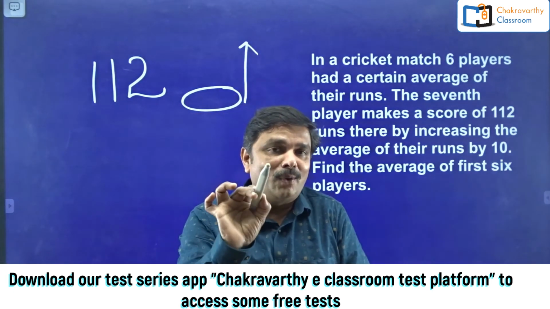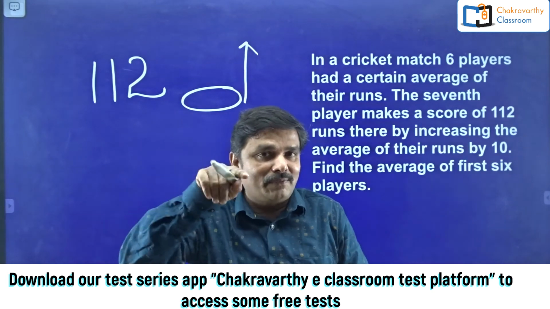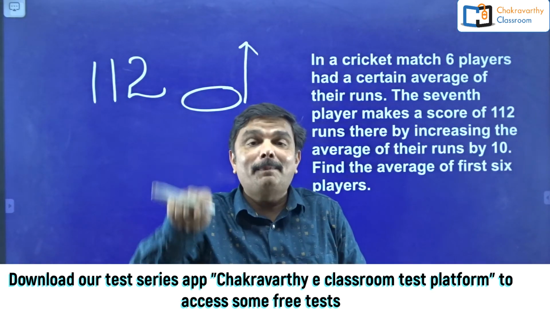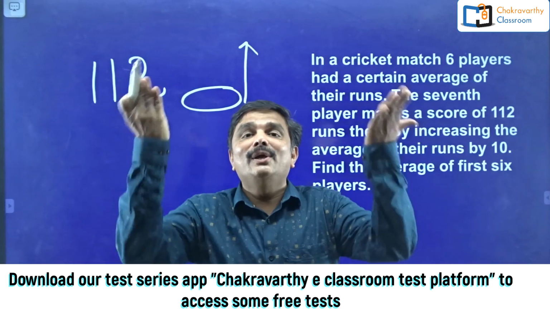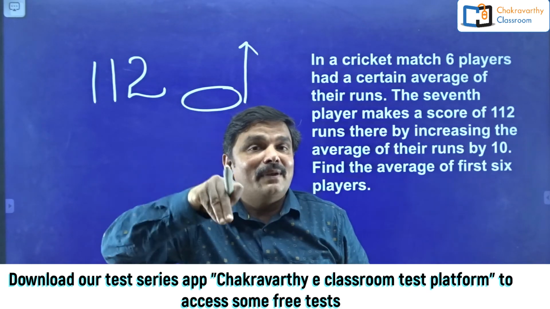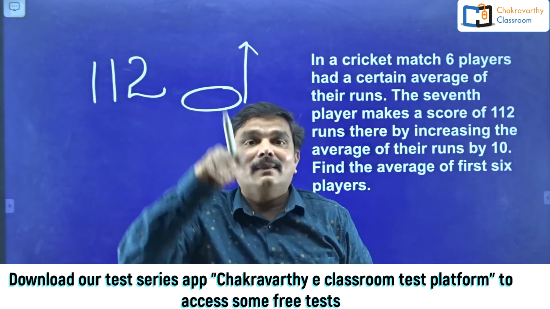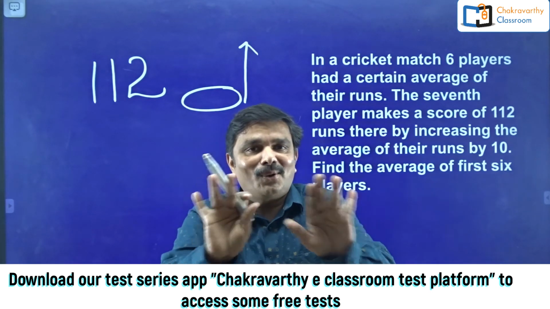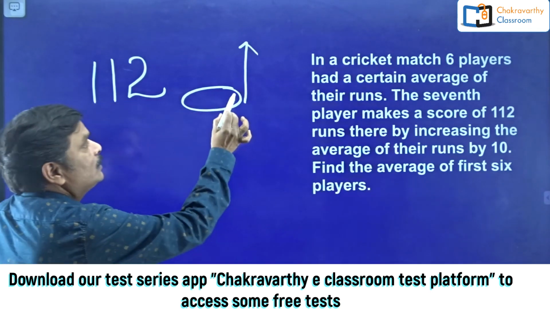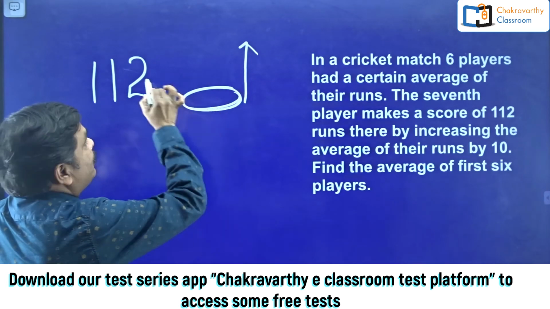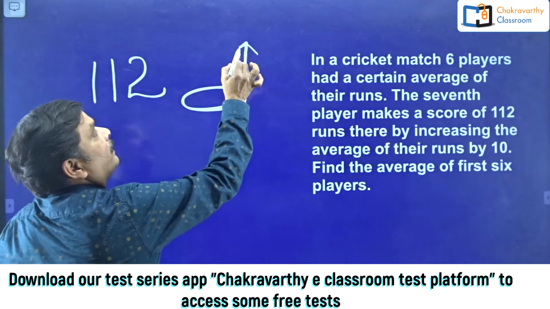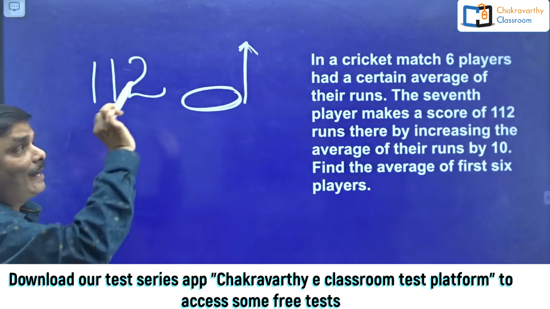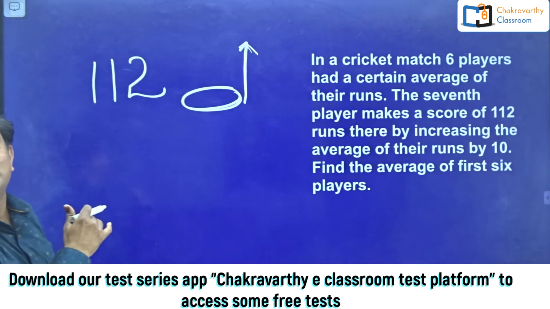7th person made 112 runs. Because of 7th person's runs, the previous average has been increased. That means 7th person made the runs more than the previous average. Yes or no? This point is clear. Now this is previous average. 7th person made more than previous average. For that reason only average has been increased.